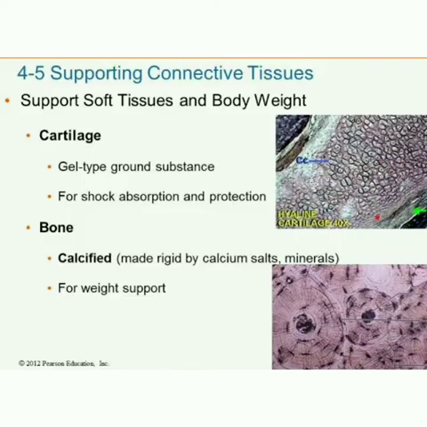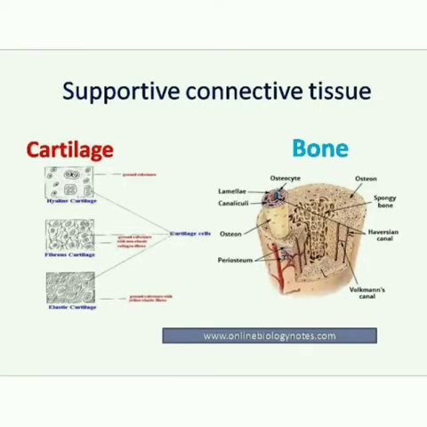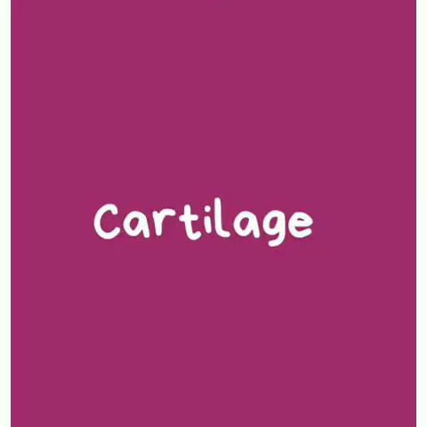Second type is the supportive connective tissue. The supporting connective tissue forms the endoskeleton of the vertebrate body, which protects various organs and helps in locomotion. Locomotion means movement. The supportive tissue includes cartilage and bones.